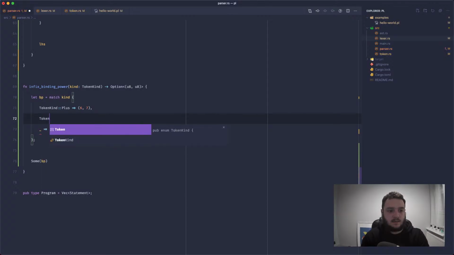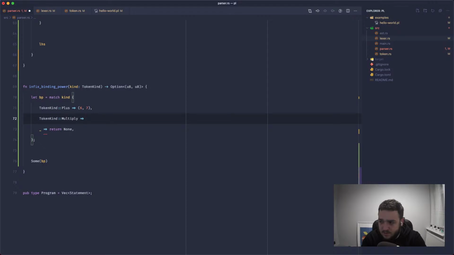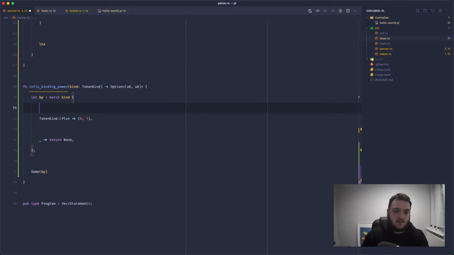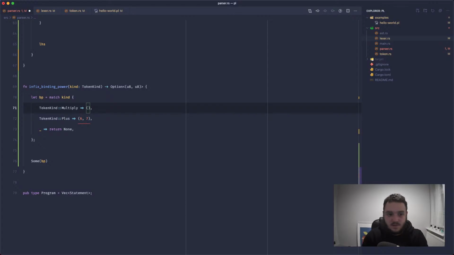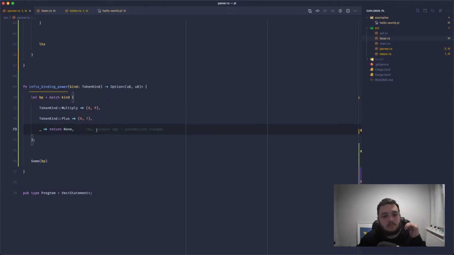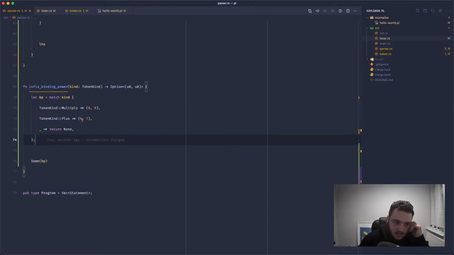Okay, and we'll do token kind multiply as well. Now multiply is probably going to have higher precedence than plus. So we might actually want to, or greater binding power. Precedence is the same sort of thing. So let's go 8 and 9. 6, 7, 8, 9. I've started higher because there's going to be things that are lower down there. So this gives us some breathing room.